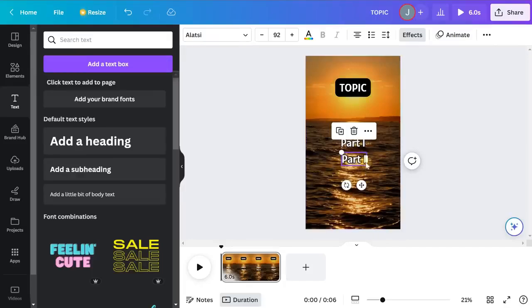But there's one last thing that we want to do for both of these sets of text because they might be very long, whereas the topic is typically short, it's 2 words. The text in part 1 and part 2 can get long, depends on what ChatGPT gave us. So what we're going to do is the edge of each of these purple boxes for part 1 text and part 2 text. Let me actually change that to part 2. So that way we know what it is.